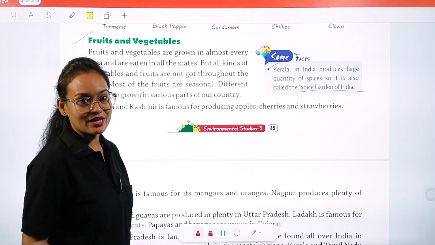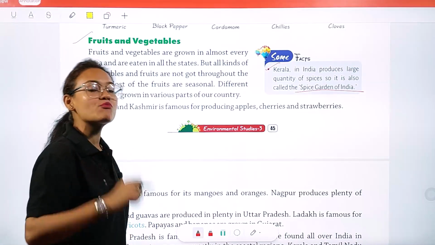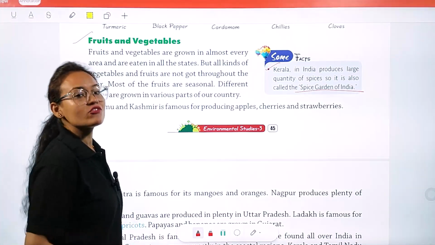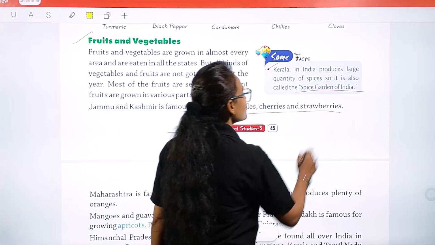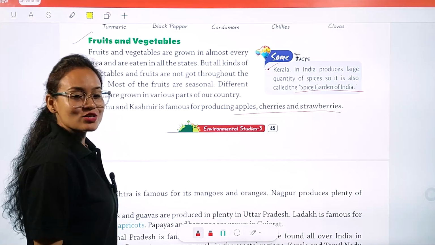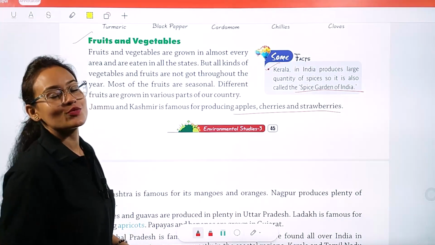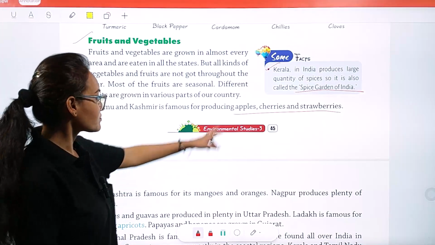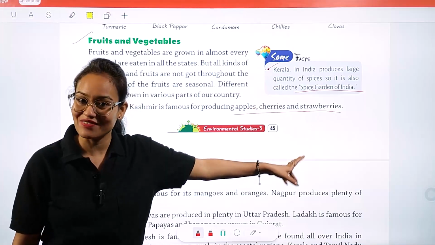Jammu and Kashmir, the Union Territory of Jammu and Kashmir is famous for its apple production. Okay, apart from apple production, Jammu and Kashmir is also famous for its cherries and strawberries. Okay, so my dear students, if anyone asks you why Jammu and Kashmir is famous, Jammu and Kashmir is famous for the production of apple, cherries and strawberries. Okay, and saffron are also cultivated here.